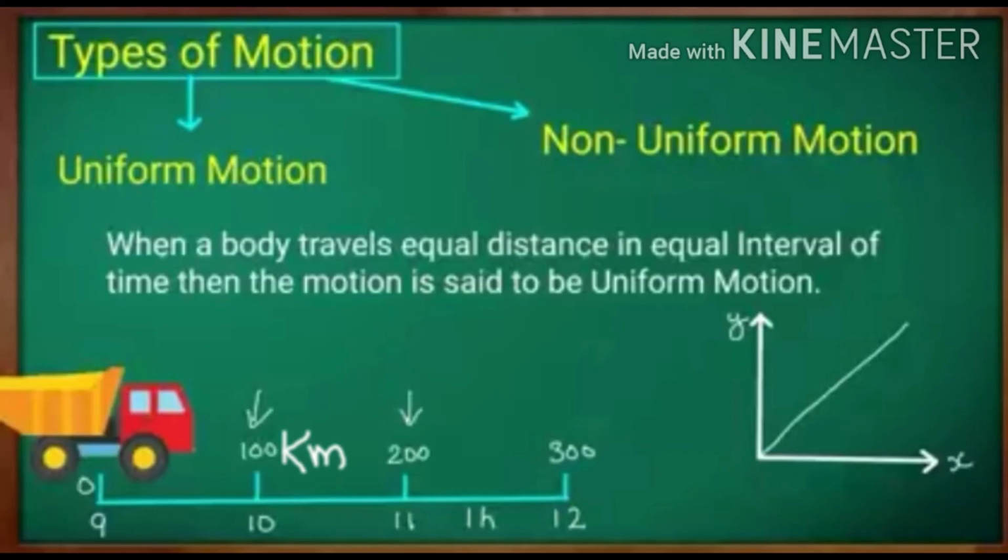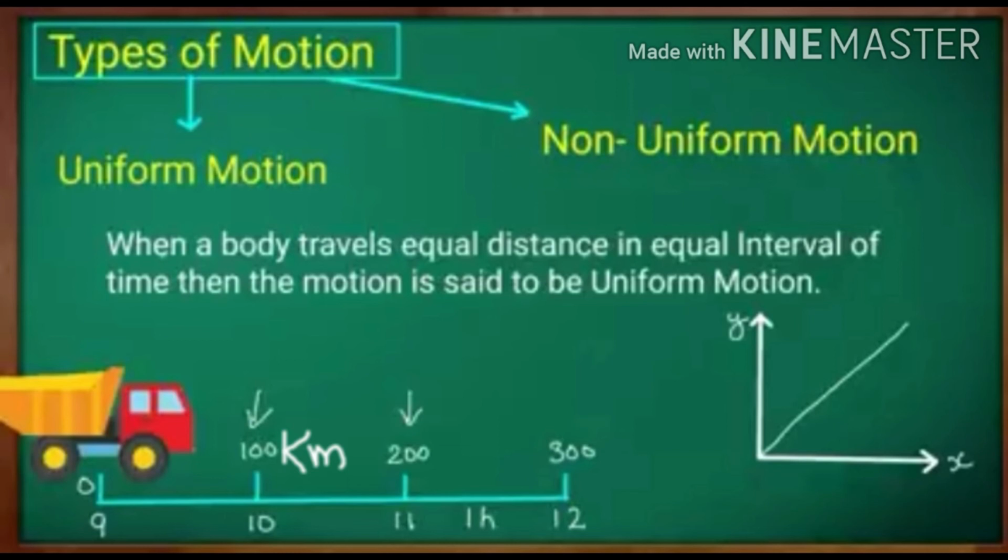Now, we will see the next topic, uniform and non-uniform motion. First of all, uniform motion. When a body travels equal distance in equal time intervals, then the motion is said to be uniform motion. For this example, a truck is starting at O. At 9 o'clock the truck starts, at 10 o'clock it reaches 100 kilometers, at 11 o'clock it travels 200 kilometers, and at 12 it reaches 300 kilometers.